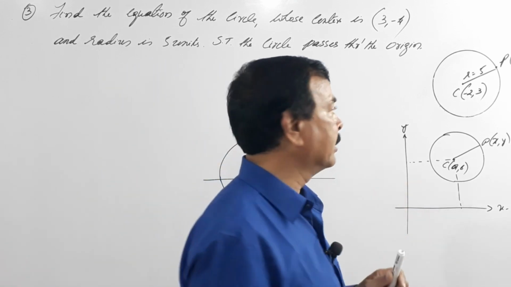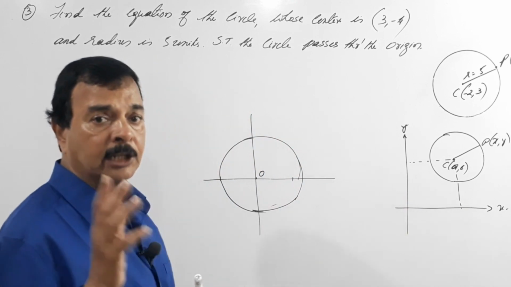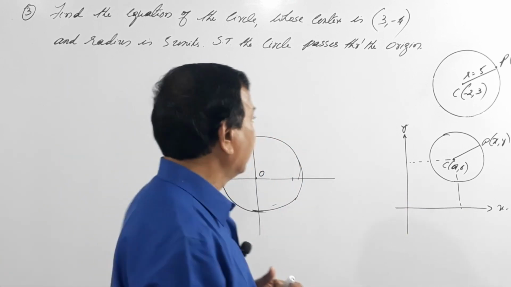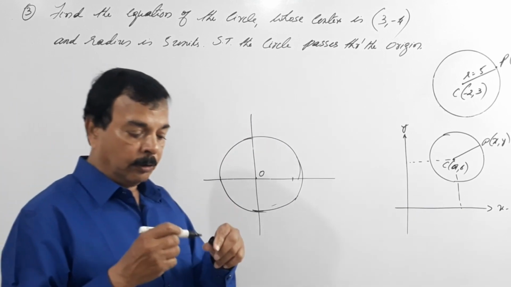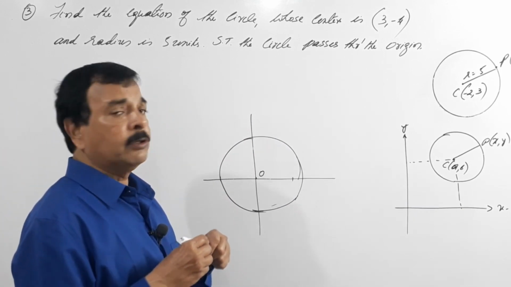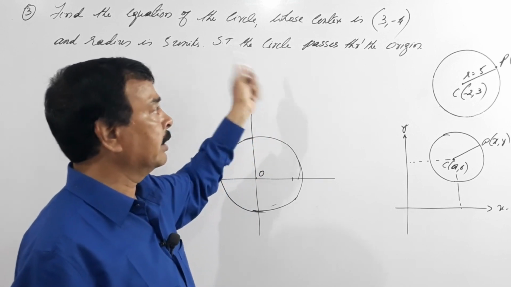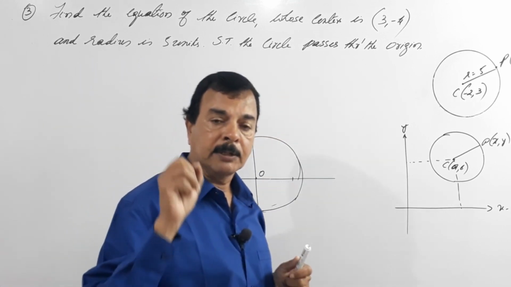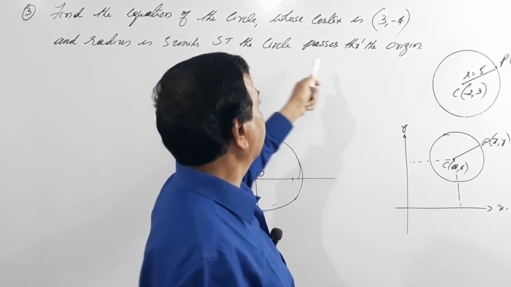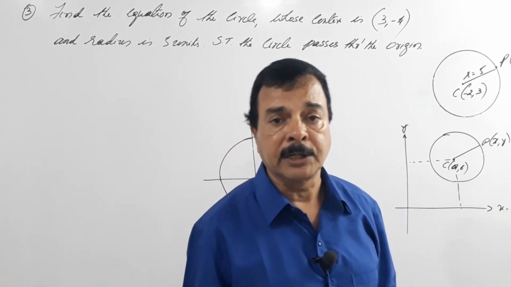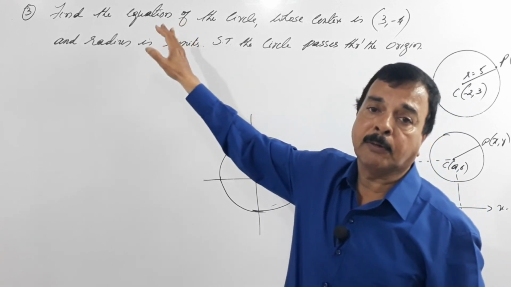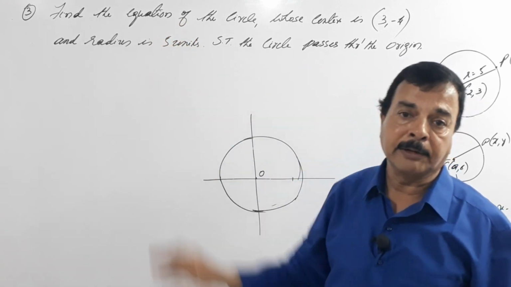Now how do you prove this? I am trying to explain this problem so that whenever they ask you, because usually these sort of questions they ask in the examination. I have seen while correcting answer sheets, some students do the first part of the problem and leave the second part as it is.